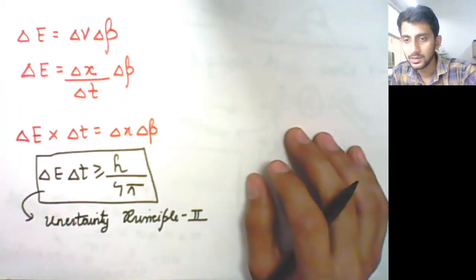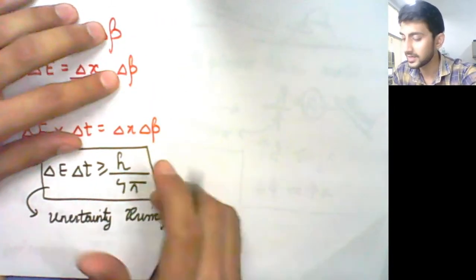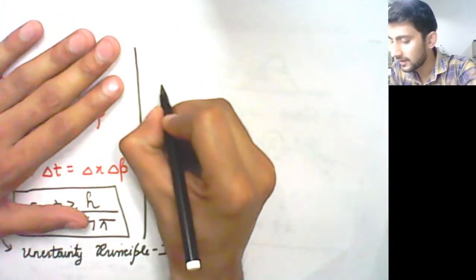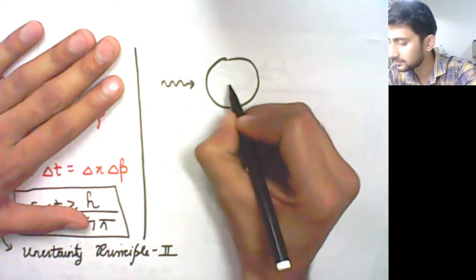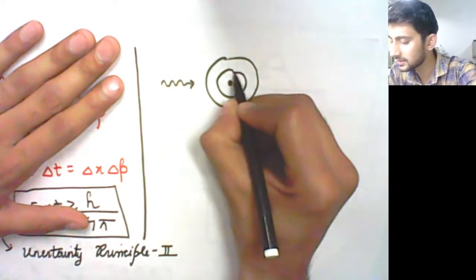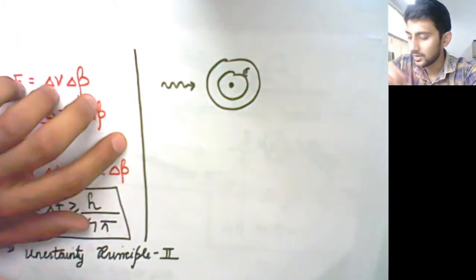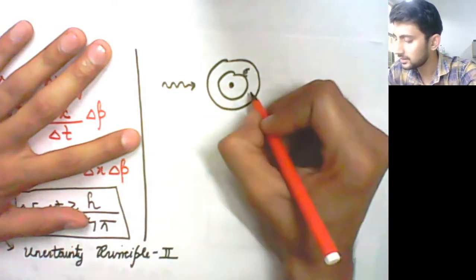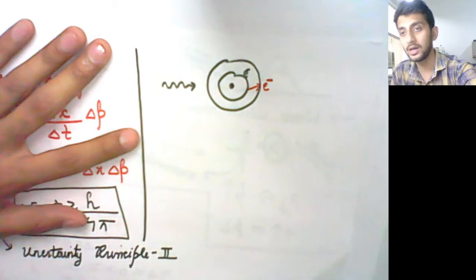Okay, so as an example of this particular uncertainty principle, let us consider you have a photon which is interacting with an atom. Let me say that this is the nucleus and here you have electrons. What happened is that when this photon was passing by, this electron got excited and went and sat onto the excited level.